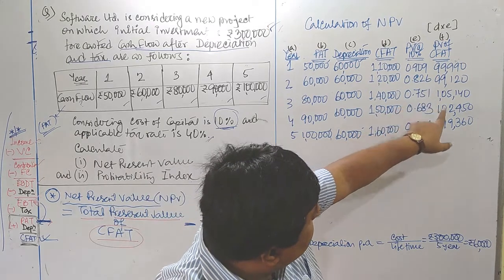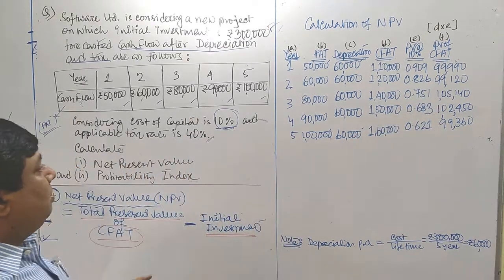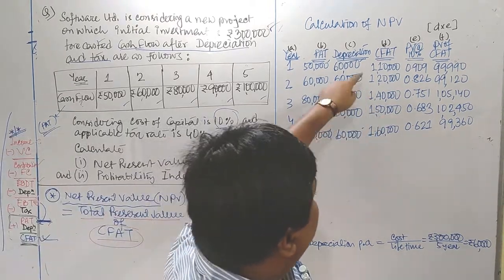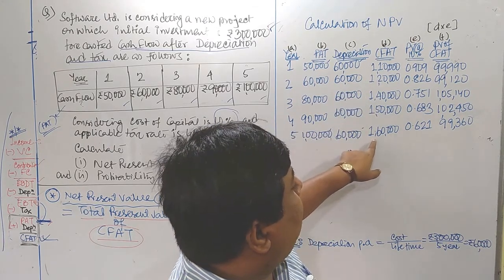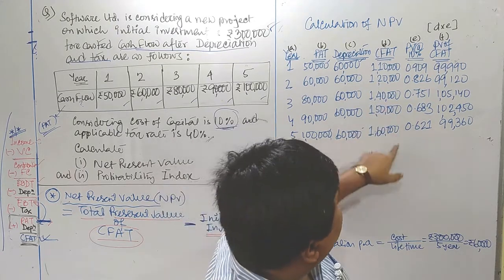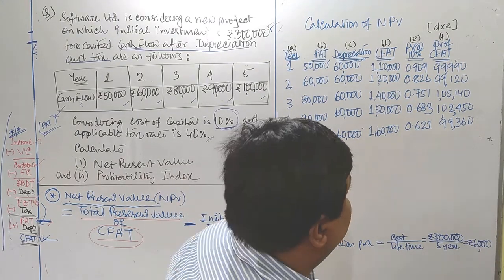But this column is showing us, when you consider time value of money, depending upon the return of the market right now, which is considered as 10%, the value changes massively. At the end of 5th year, it is expected that the project can achieve 1,60,000, but when we discounted that figure, it comes even below 1 lakh rupees, only 99,360.